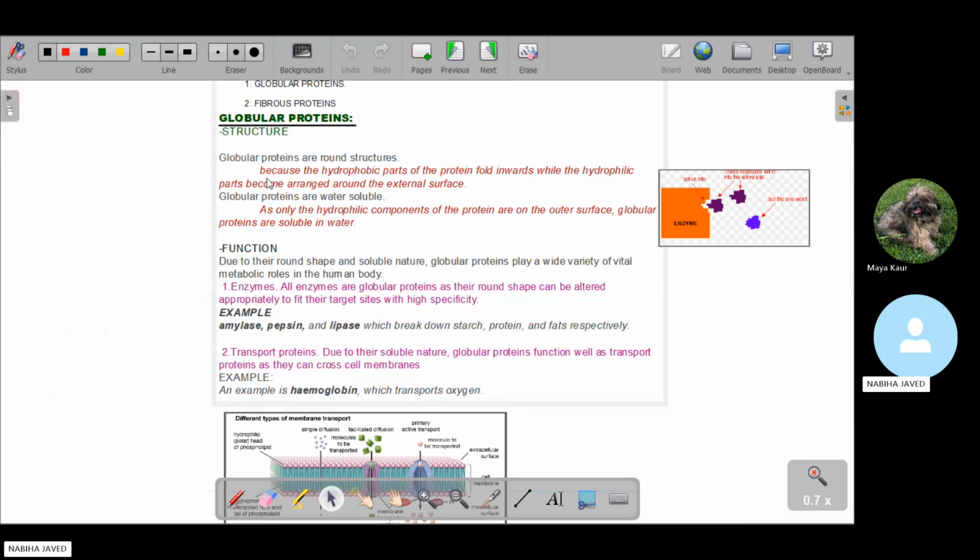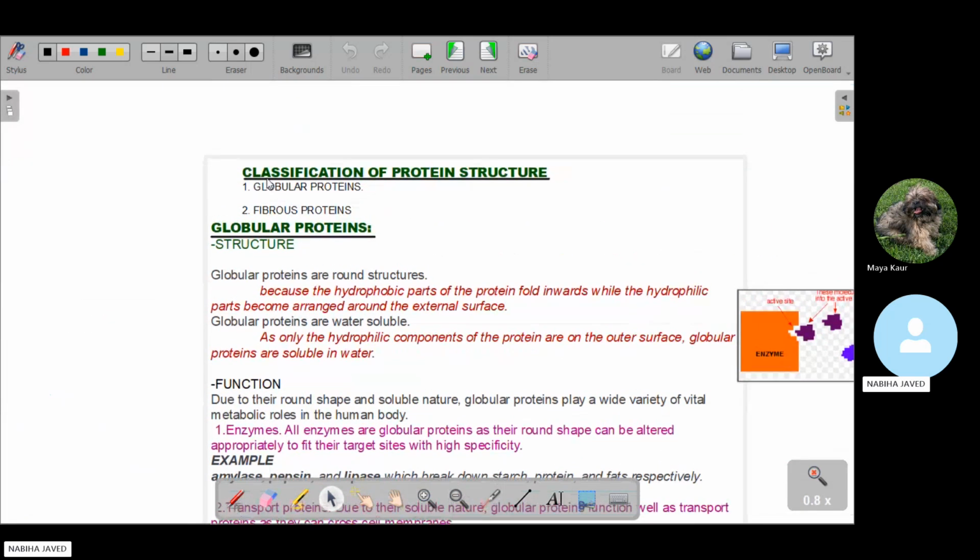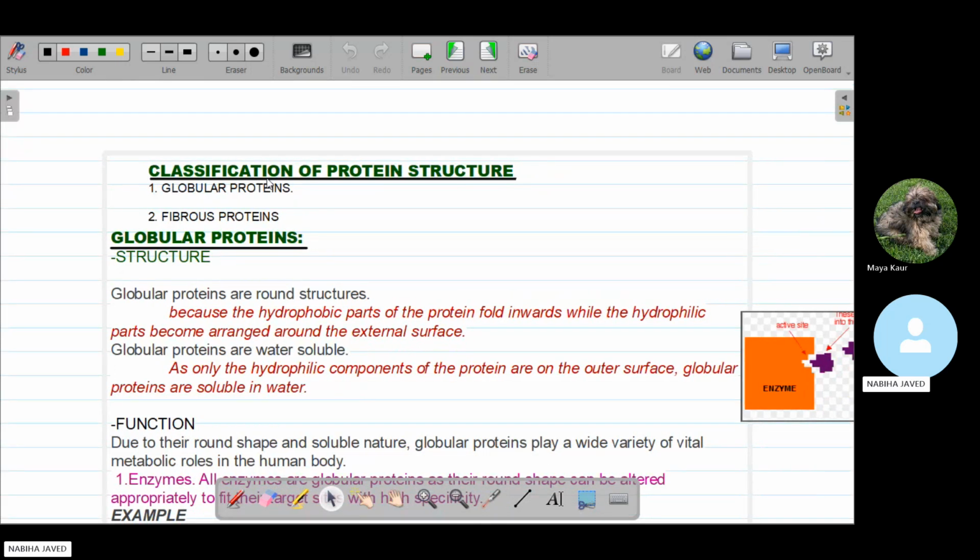That is all about the classification of protein structure. We classified the protein structure into two major categories. The first one is the globular proteins, and the other one is the fibrous proteins. So first one, the globular proteins, have a globe-like structure. That is why we call them the globular proteins. They have a round structure because the hydrophobic part of the protein folds inward, while the hydrophilic part, meaning the water loving part, the polar part of the proteins, becomes arranged outward around the external surface.